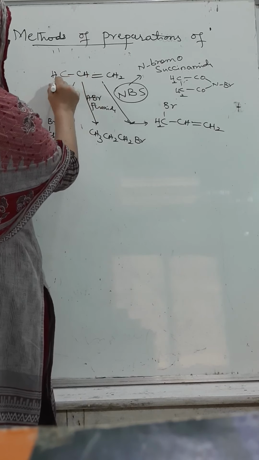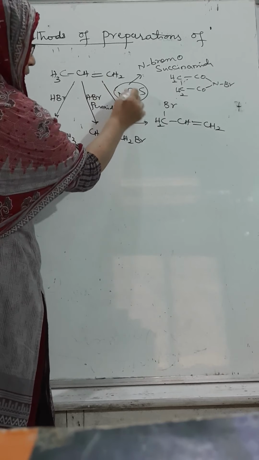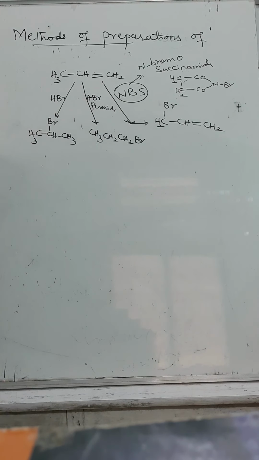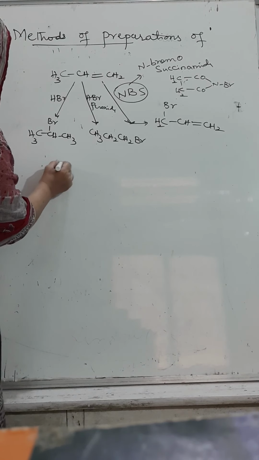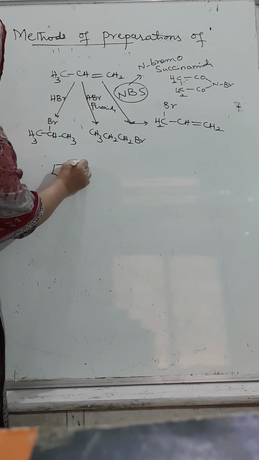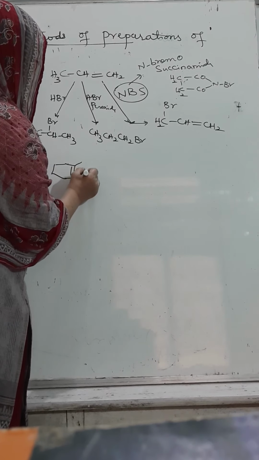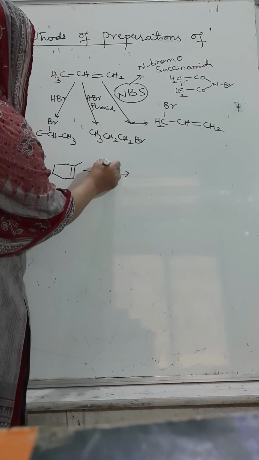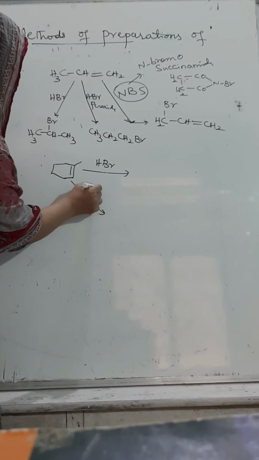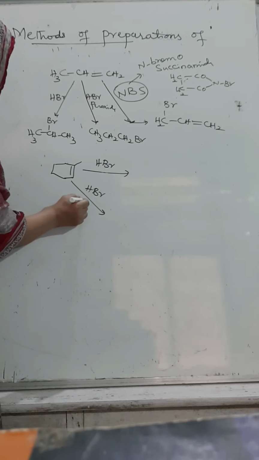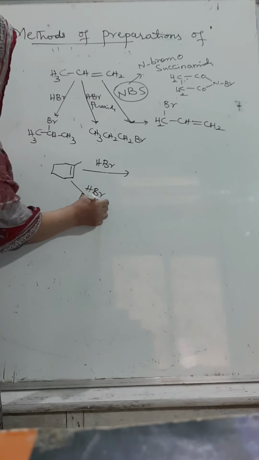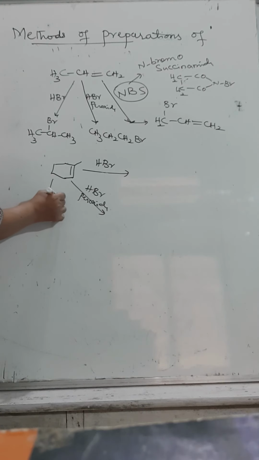Now, in the case of allylic substitution in the presence of N-bromosuccinimide, the reaction takes place at the allylic carbon atom. One example has been given in the NCERT book, have you remembered? Like this example. They said, what happens with HBr in the presence of peroxide, even with NBS?